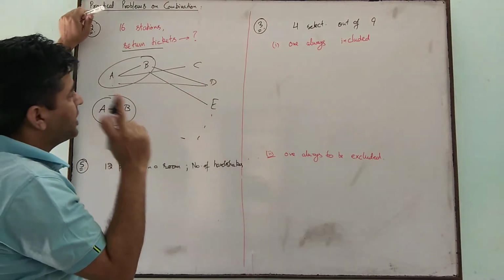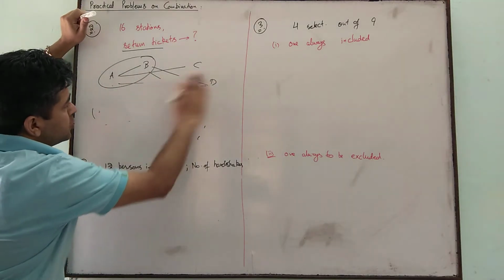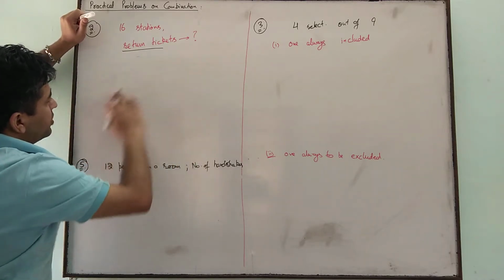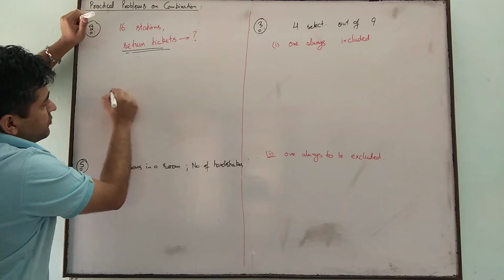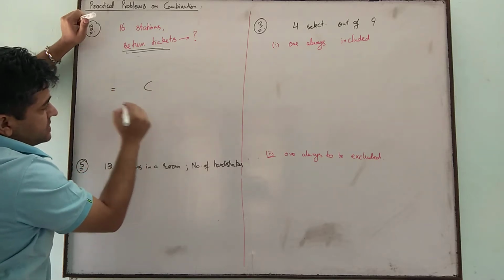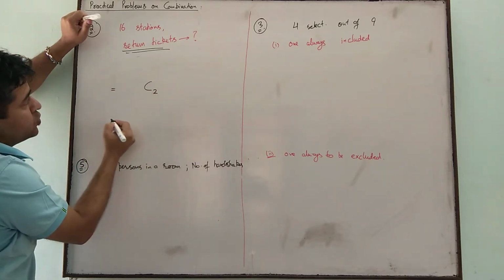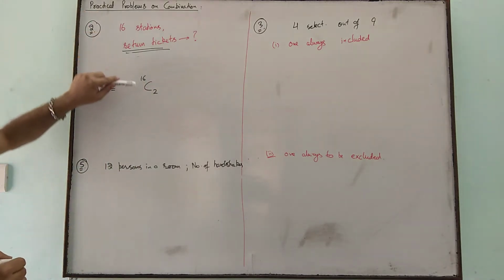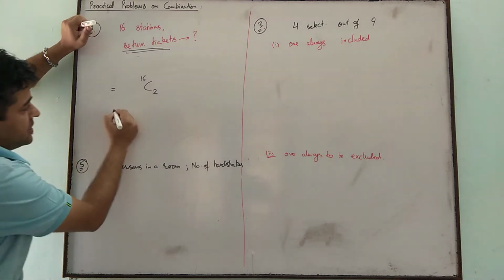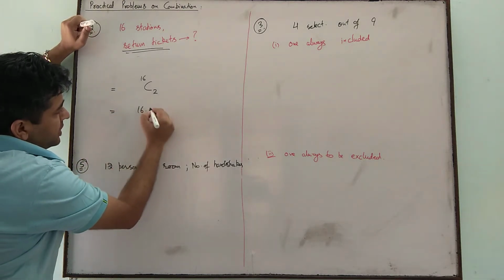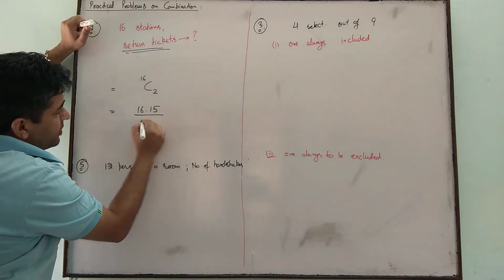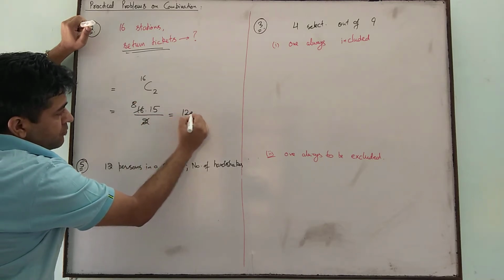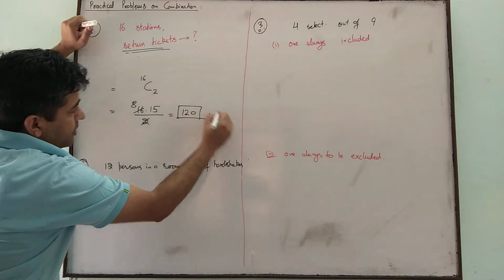So for the total number of return tickets, first we are using C, second, at a time we are taking two, and third, the total number of stations is 16. So 16C2 will be our answer. That is 16 into 15 divided by 2 factorial, is your answer.